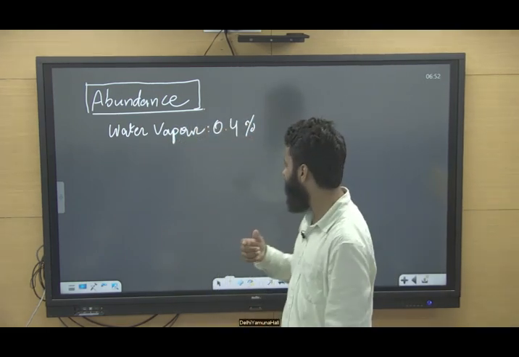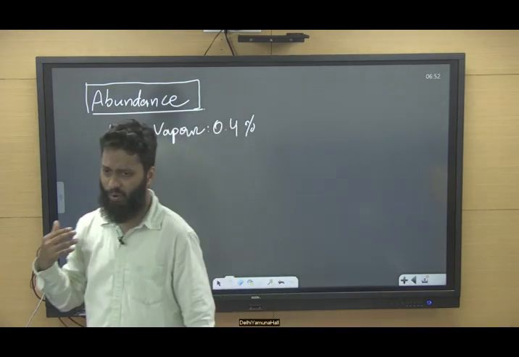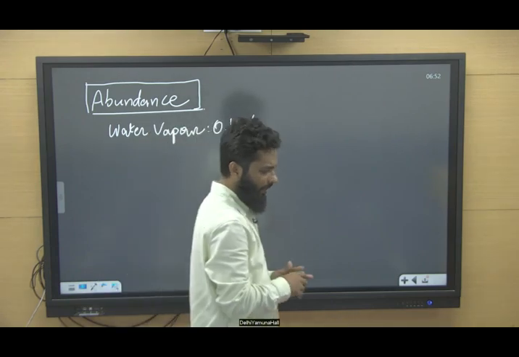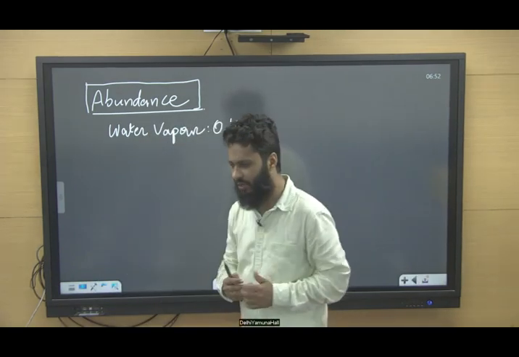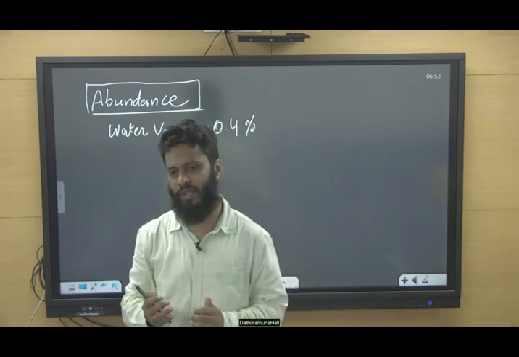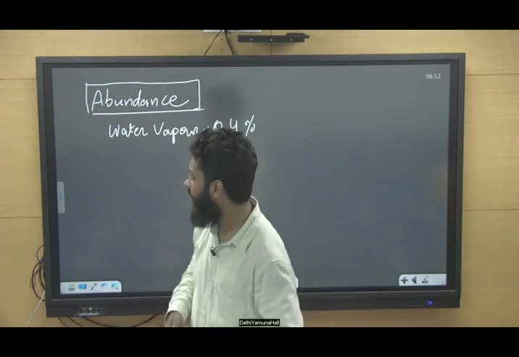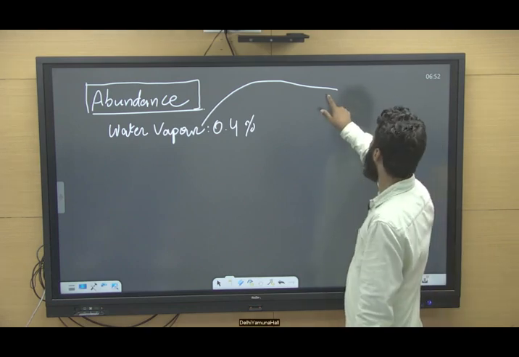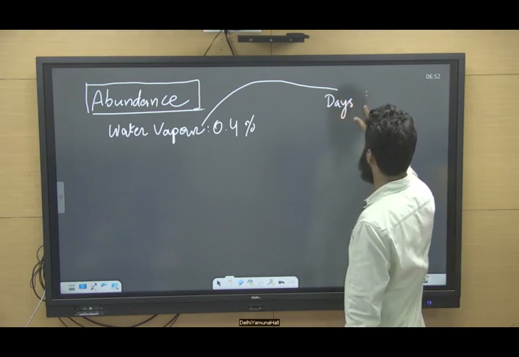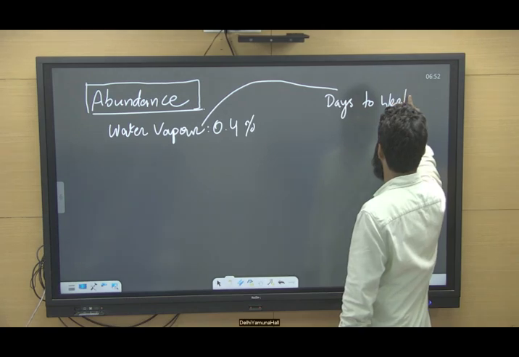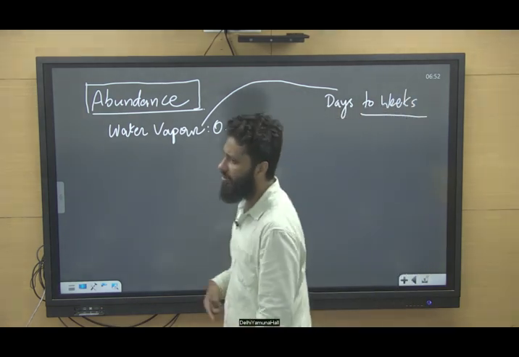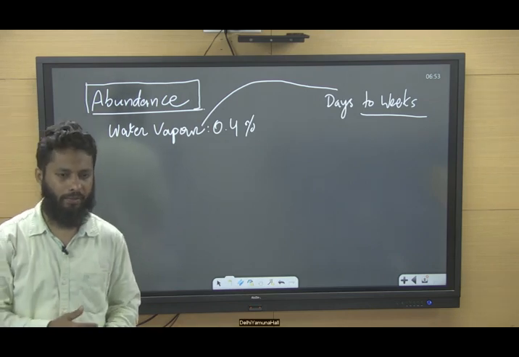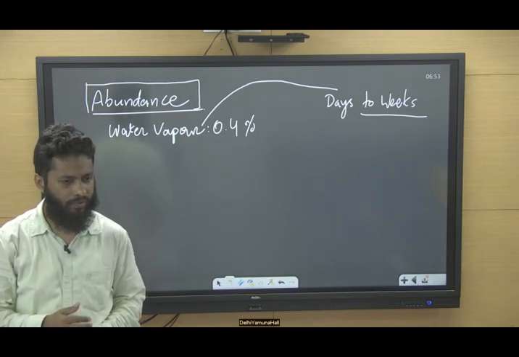But some experts do not give much importance to water vapor's role in global warming, and the reason is its atmospheric lifetime, because water vapor is present in the atmosphere for only some days to weeks. That's it, some days to weeks. So water vapor is not much talked about in the role of greenhouse gases or increase in global warming, because of its atmospheric lifetime.